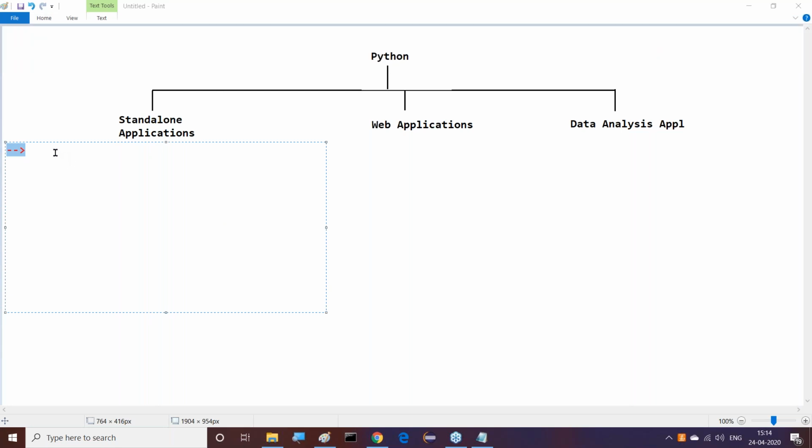If we design and execute any application without using client server architecture, or without distributing application logic over multiple machines, it is a standalone application.